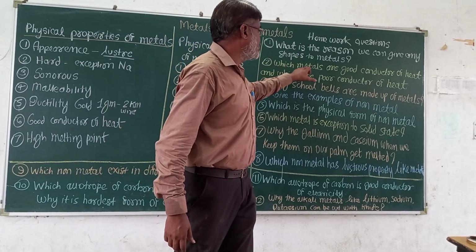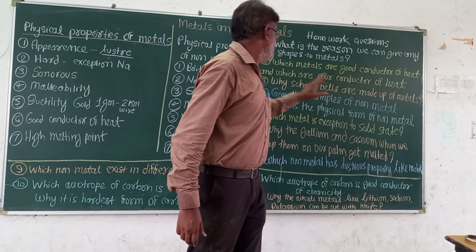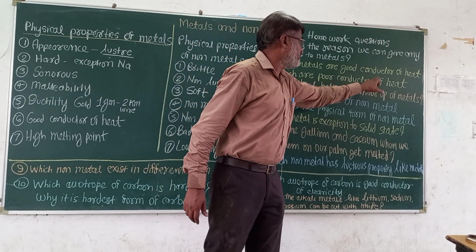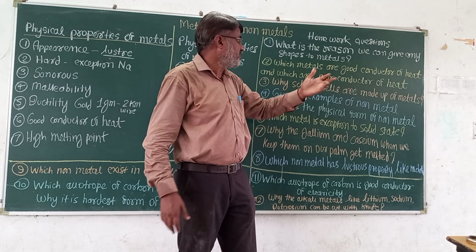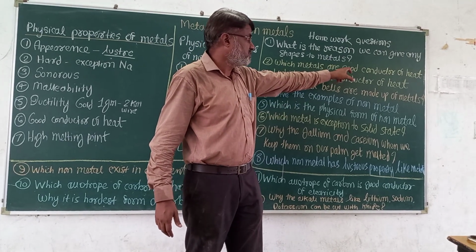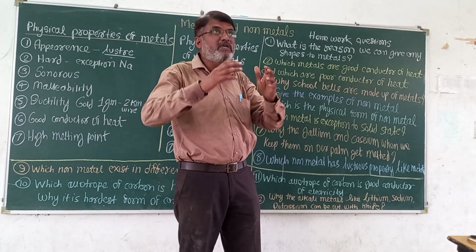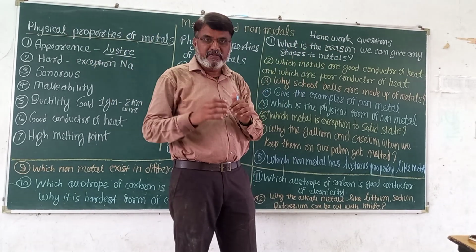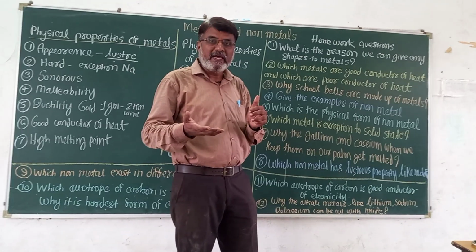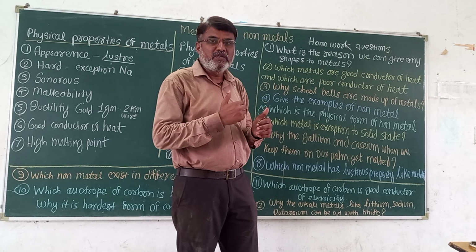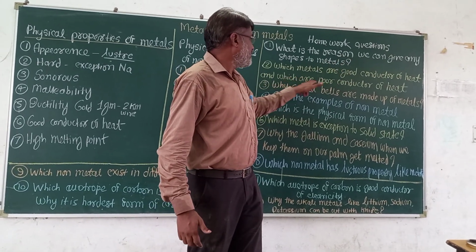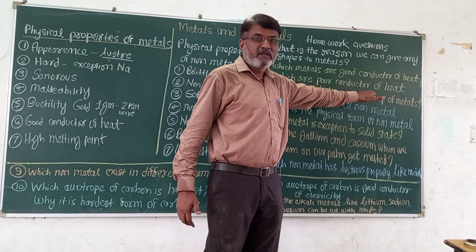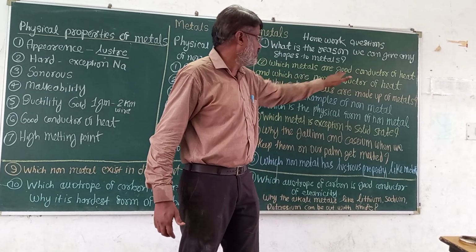The next question: which metals are good conductors of heat and which metals are poor conductors of heat? Good conductor of heat means which transports the heat in good quantity. That is silver and copper. But silver we cannot use in our home appliances because that is costly. So copper we use. These are the good conductors of heat, silver and copper. Which are the poor conductors of heat? Lead and mercury metals are the poor conductors of heat.